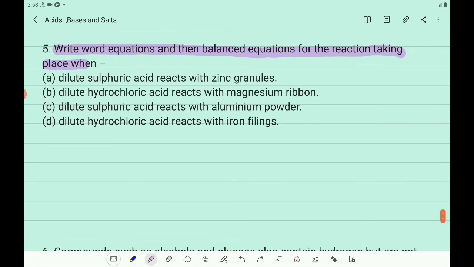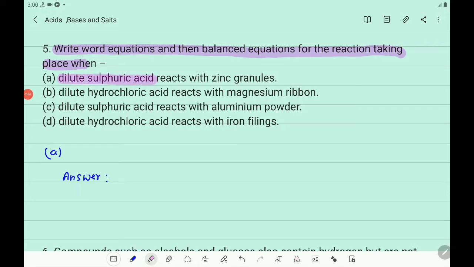First you take A. Write the answer. So what is the word equation? What is that reaction?